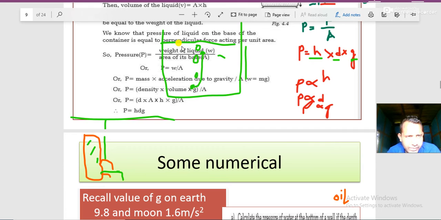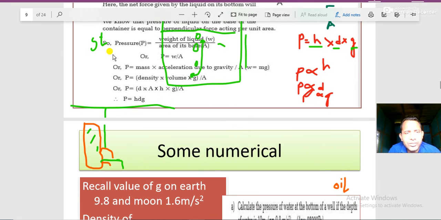Another thing you can say: why should footballers use studs on their boots? If there are studs, then the area is small. If area is small, pressure will be more, and with more pressure, the person will not slip on the ground. There is no chance of injury.